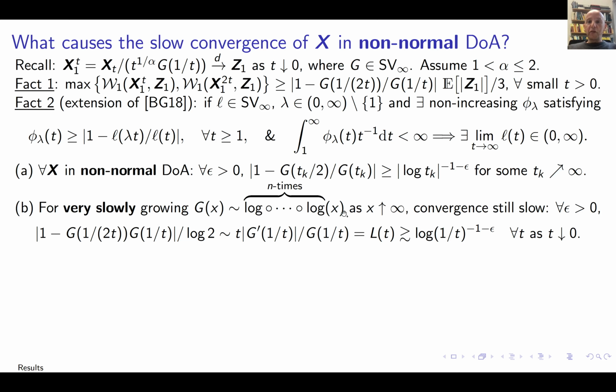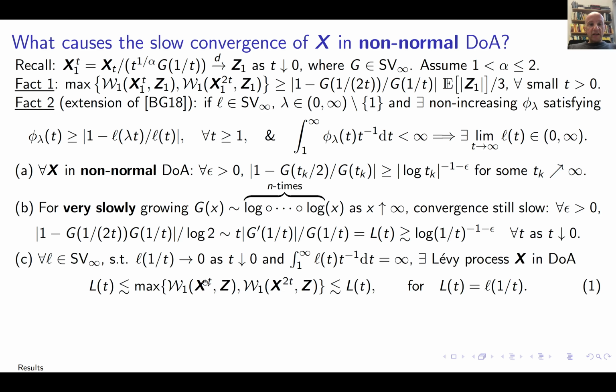This is not different from a constant. You have to go very far to see this is different from a constant. And so statistically, from the trajectory of the process, it is sort of undetectable. And yet, the rate of convergence is logarithmic, not faster than logarithmic, while if it was actually a constant, the rate of convergence would be polynomial.